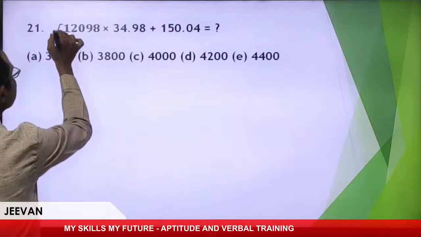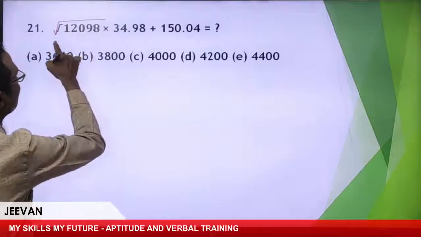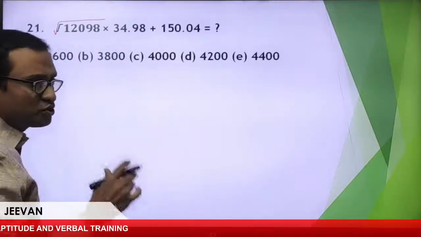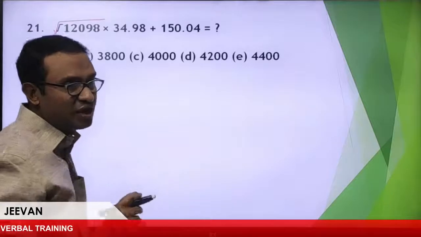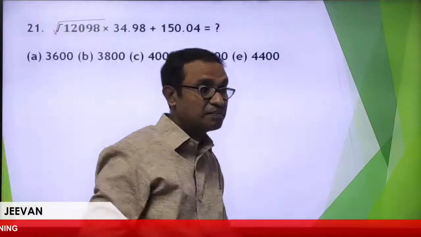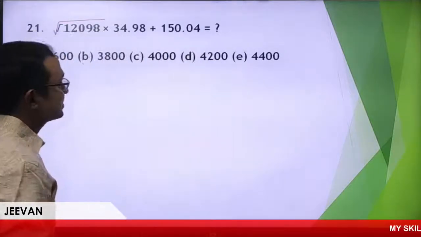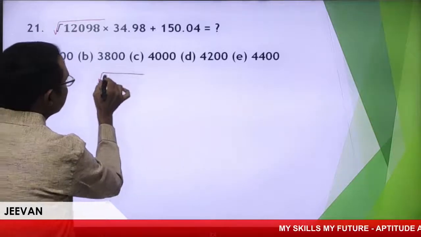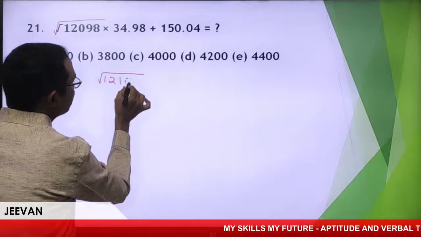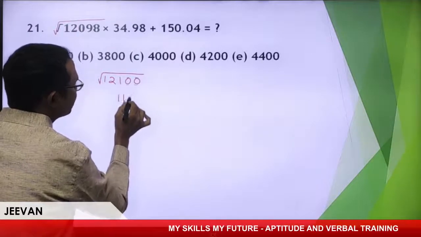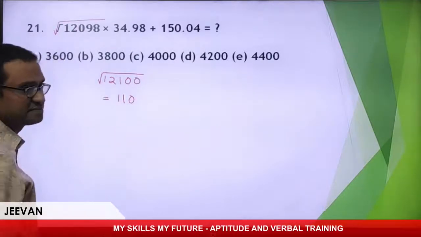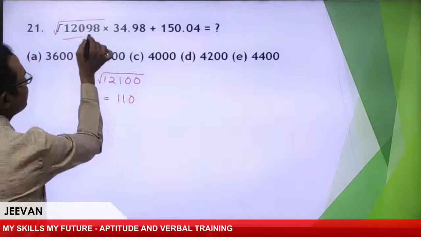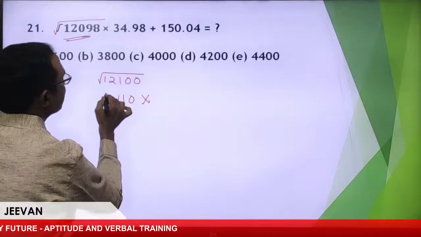See, square root of 12098 into this one. Please don't try to do this is what you call all these things, right? Now, see exactly root of, if I take as like this, it is nothing but 110, right? Approximate value into, right?